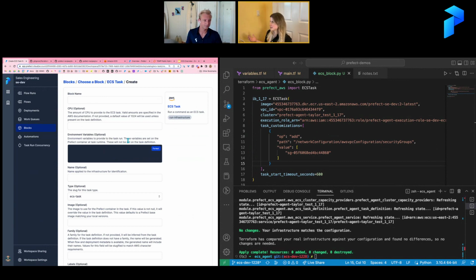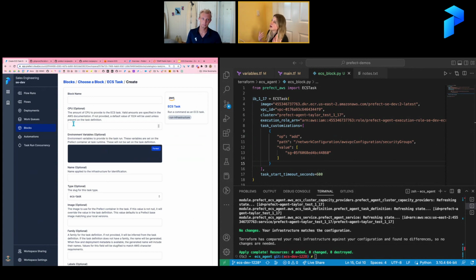And so here's our ECS task block, and you can see I'm going to give that block a name. So I can say maybe my Snowflake infra block, right? You could have a handful of different ECS task blocks if you want a variety of different configuration setups. So what information are you going to put in here?